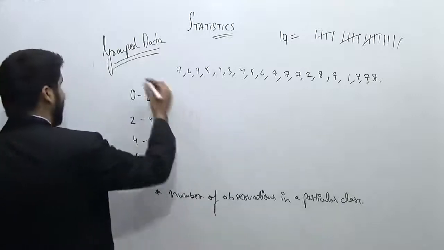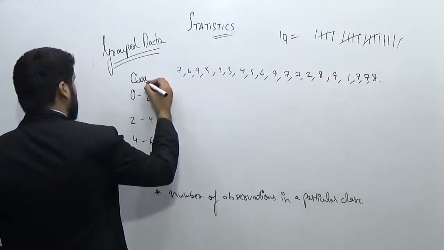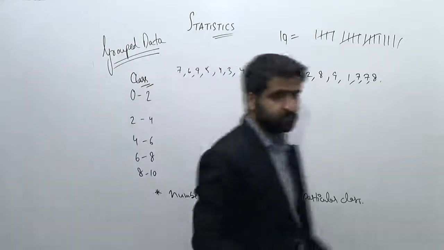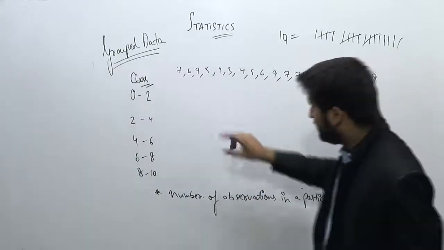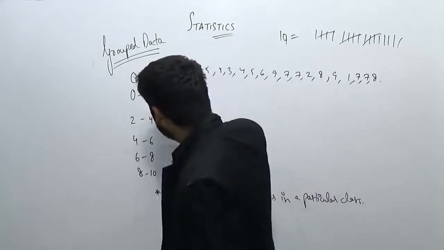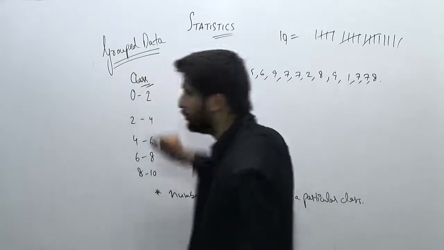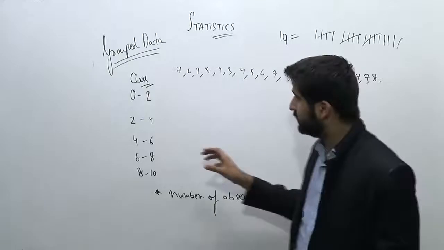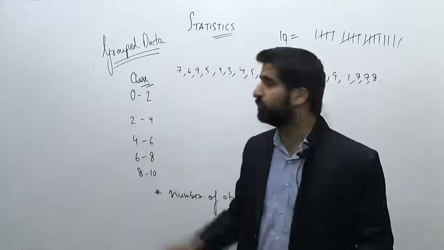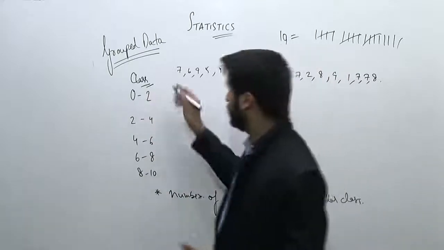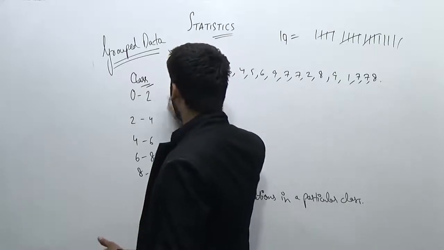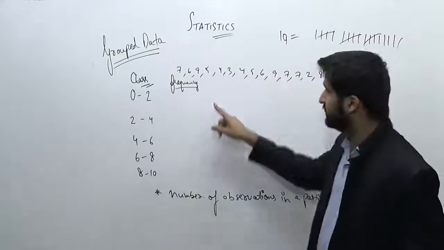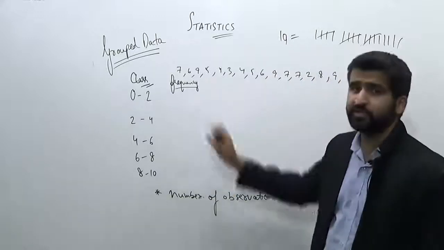So first of all, you have to understand what a class is. When I try to group them, I will present some intervals, right? This is the first interval, the first interval of marks 0 to 2. So all the students having marks between 0 and 2 will come under this one. So the frequency here will be the count of all the students who have marks between 0 and 2.